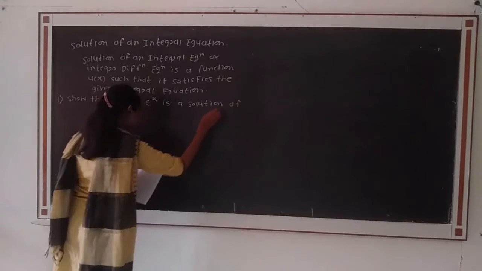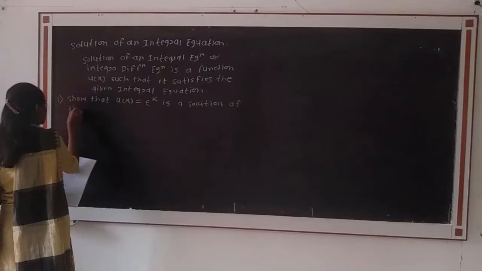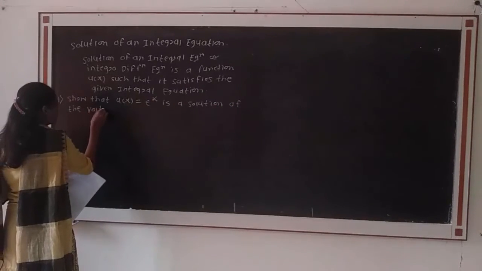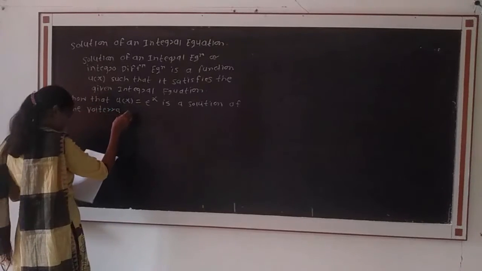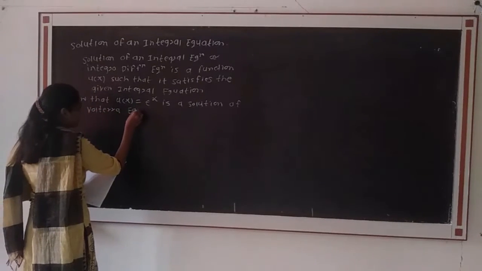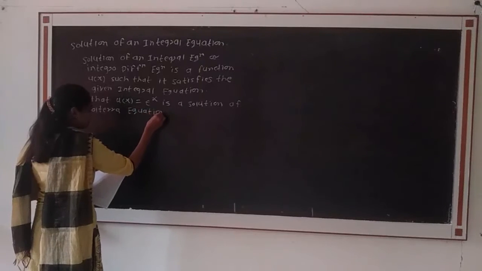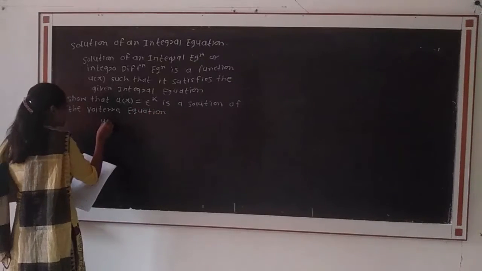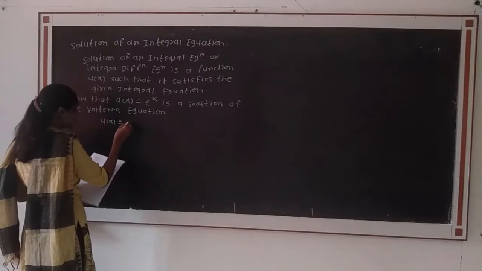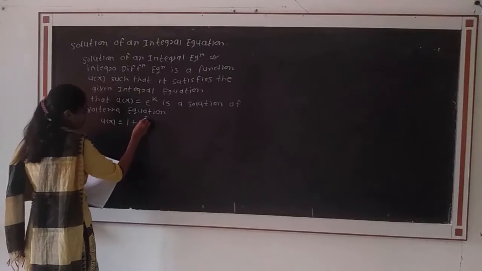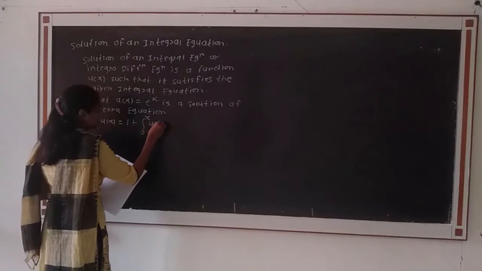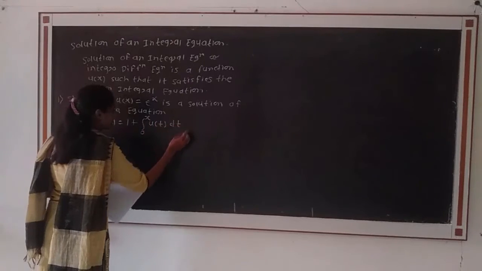of the Volterra equation u of x is equal to 1 plus integration from 0 to x of u of t dt.